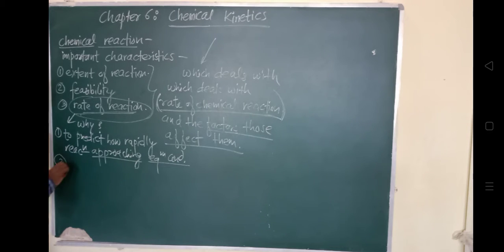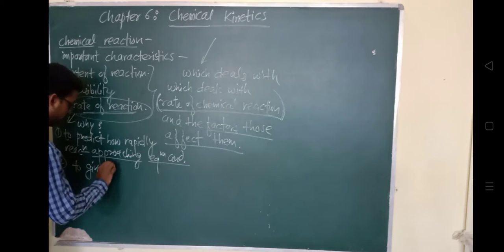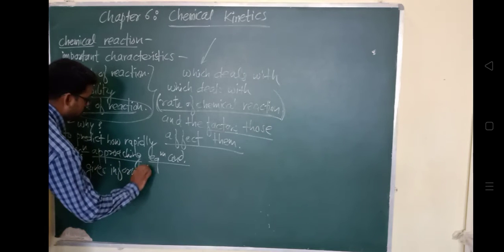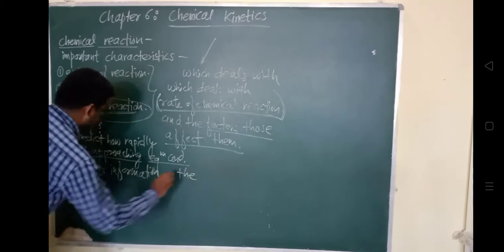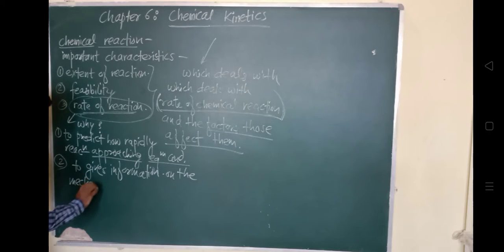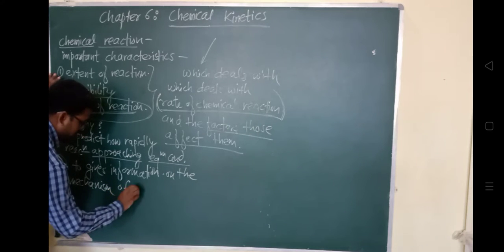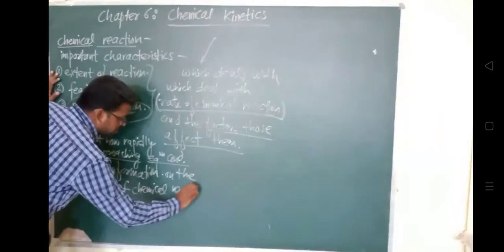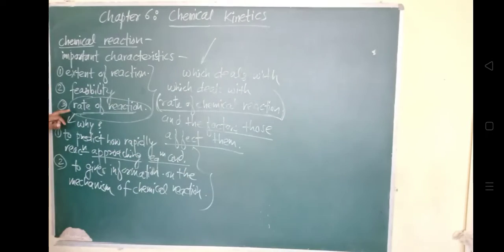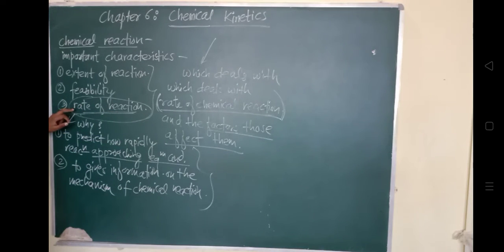Okay, to give information about the mechanisms which are involved during the reaction, the mechanism of the chemical reaction. So these two points are very important, that we consider the rate of any reaction whenever we are associating with the rate of a chemical reaction. Why do we study the rate of reaction?